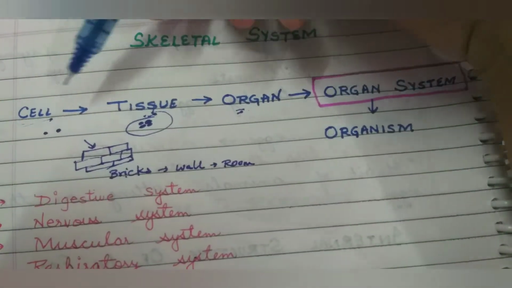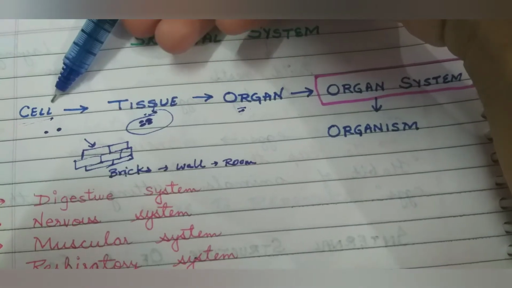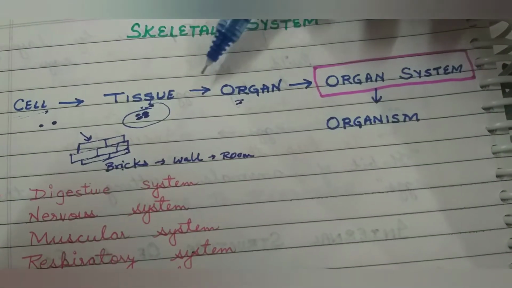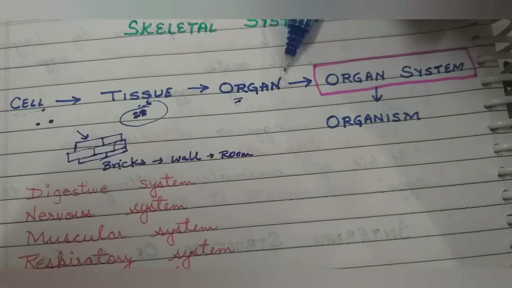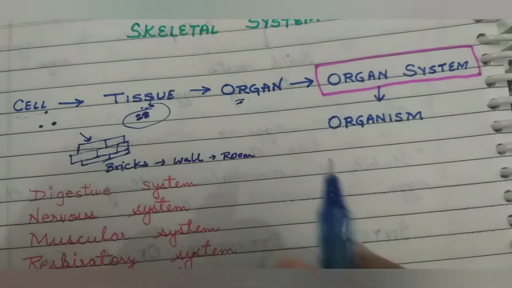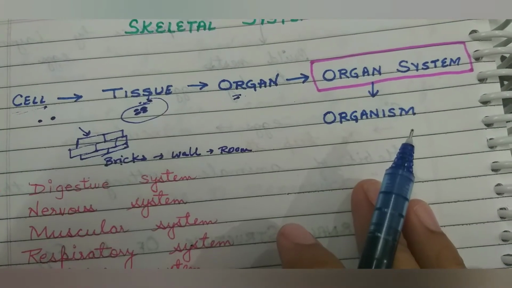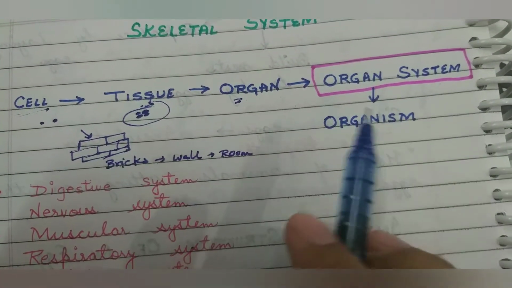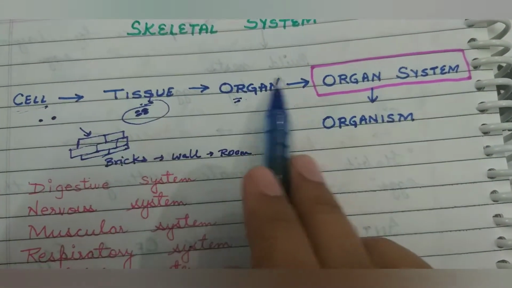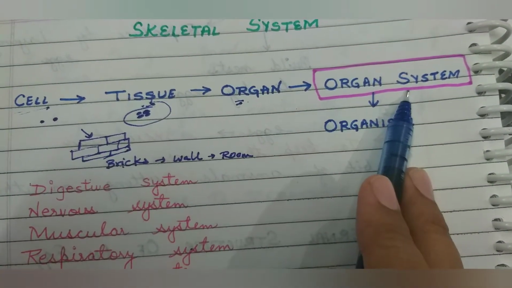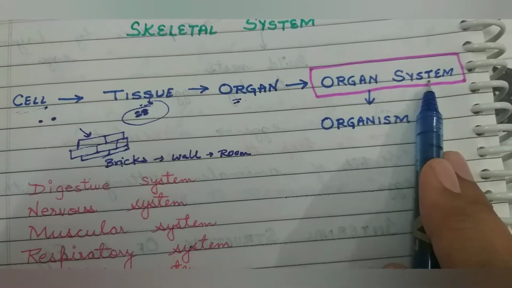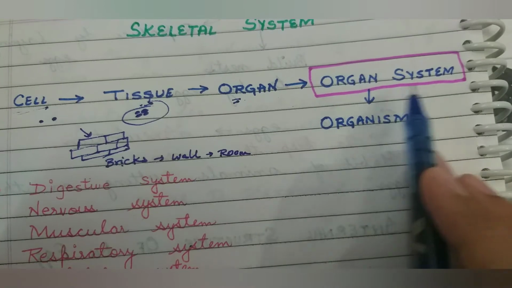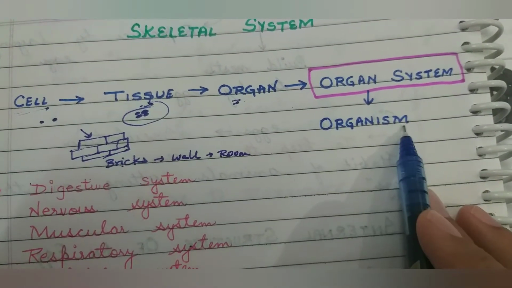Same way our body has a basic building block, that is the cell, which joins together to form tissue. Many tissues together form an organ. Our body consists of different organs like stomach, lungs, kidney, and many organs collectively form an organ system. Organ systems work together to perform a particular function in our body, and that forms an organism.